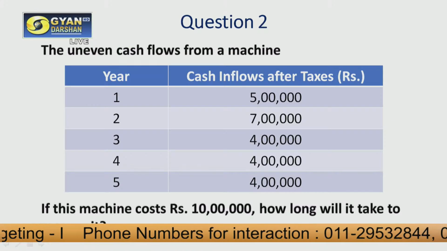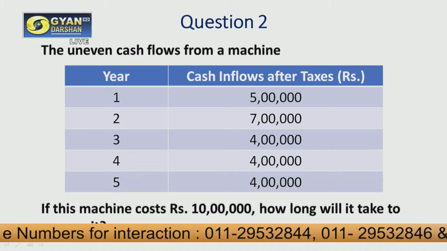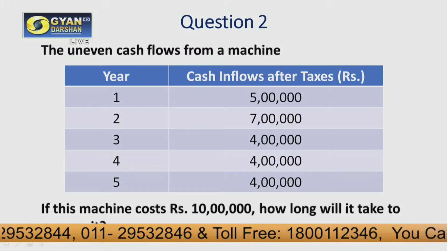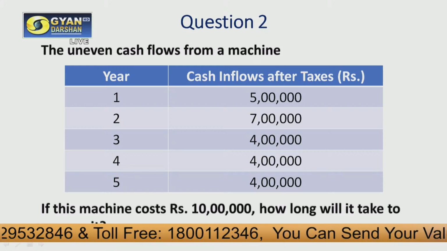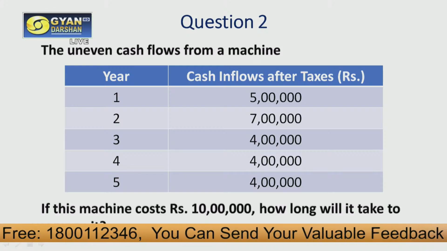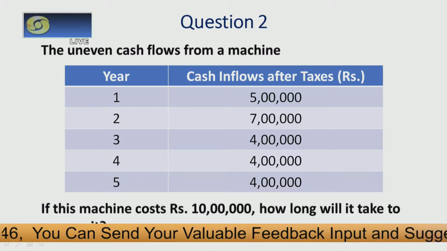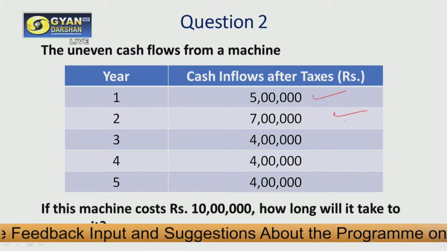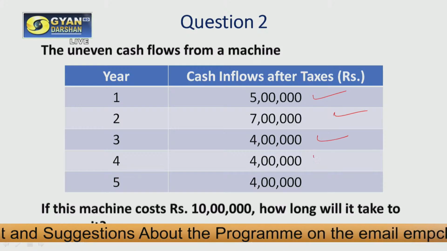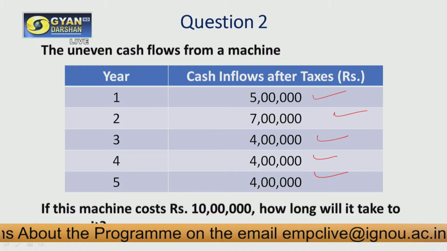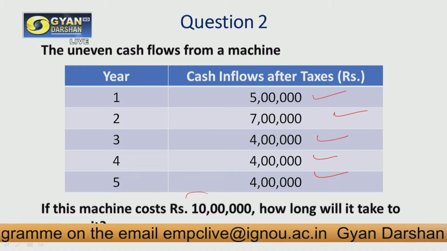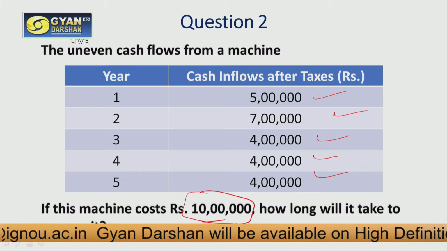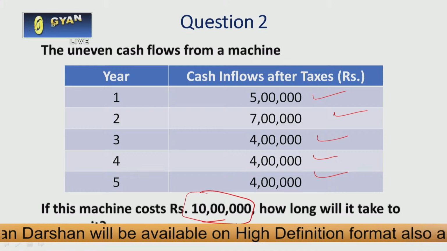Let us try to understand this case also with the help of one practical example. There are uneven cash flows from a machinery. That means the cash flows are not equal in this case. How are we going to calculate payback period? In year 1, the company gets 5 lakh as cash inflow. In the second year, 7 lakh. In the third year, 4 lakh. Fourth year also 4 lakh, and fifth year also 4 lakh. If the machinery's cost is rupees 10 lakh, that means the cash outflow, the investment, is rupees 10 lakh, then how long will it take to recover this amount?